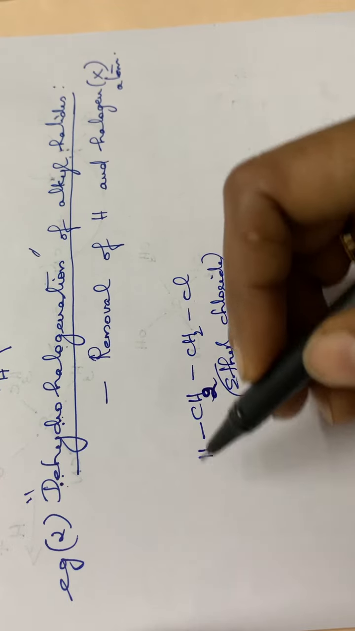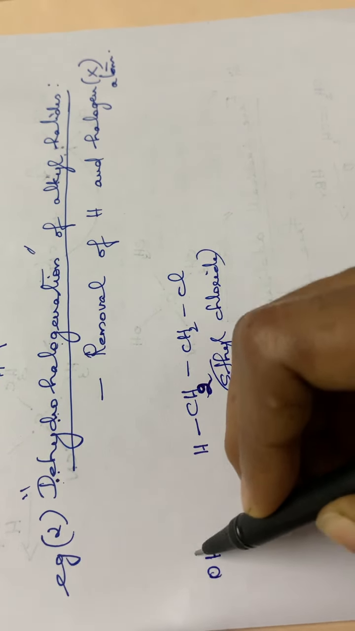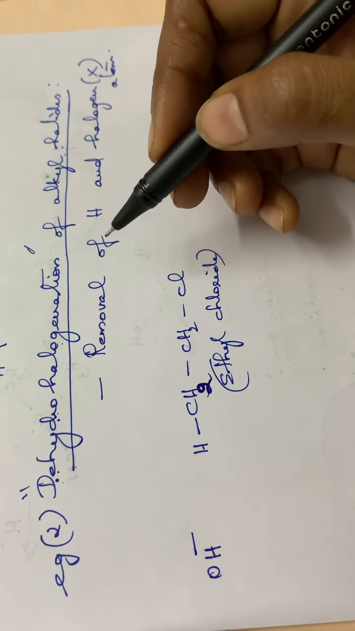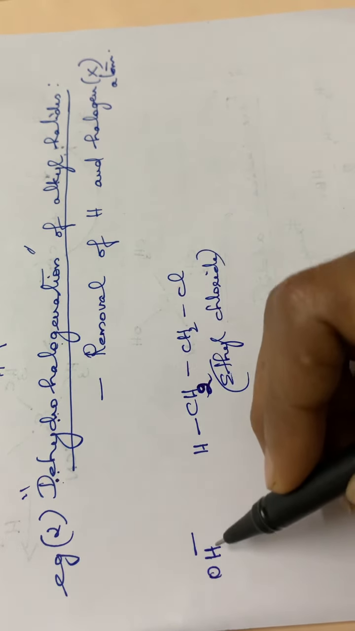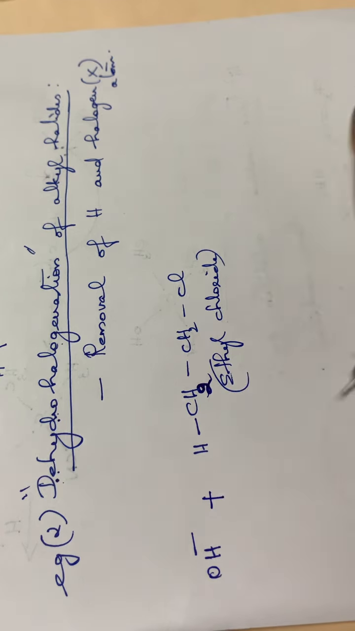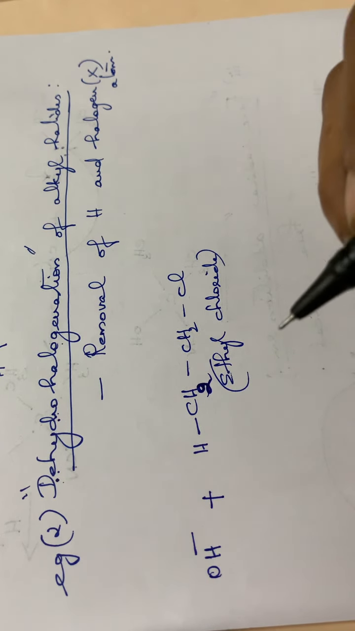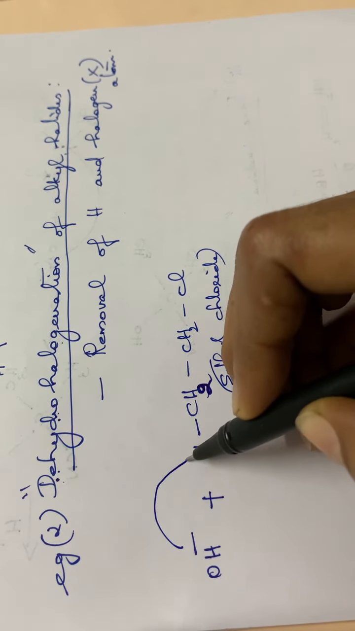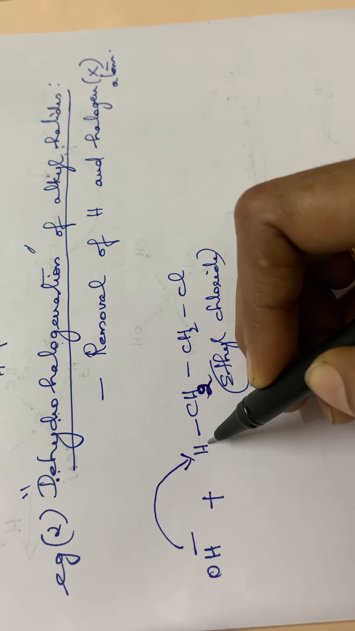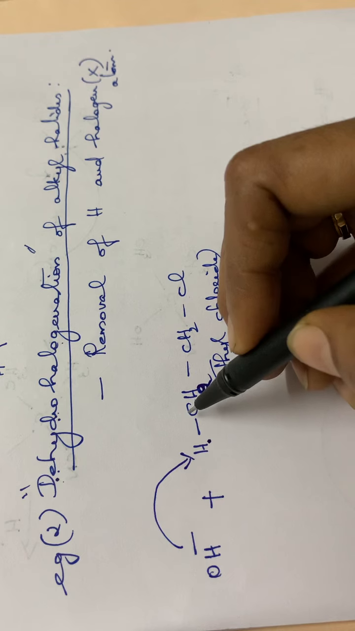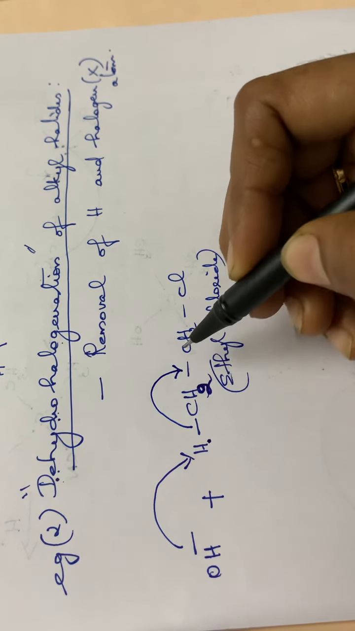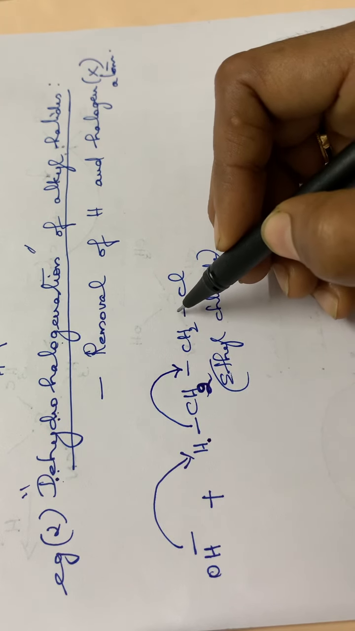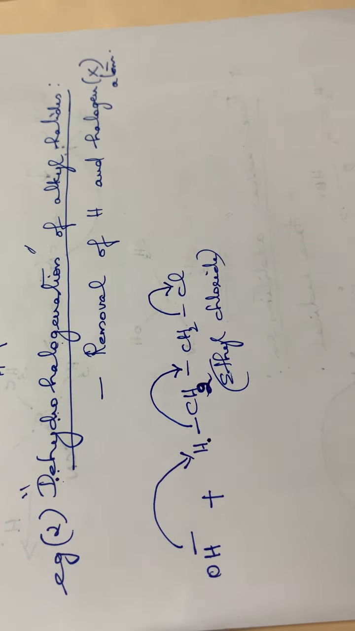Okay, so to this species OH minus will be attacking. This dehydrohalogenation will be taking place in the presence of a base. Base means it will have OH minus. So this OH minus will be added across this hydrogen so that it becomes H2O, isn't it? It becomes H2O. So this electron pair will be shifting to this position, and again this electron pair will be shifting to this chlorine atom.